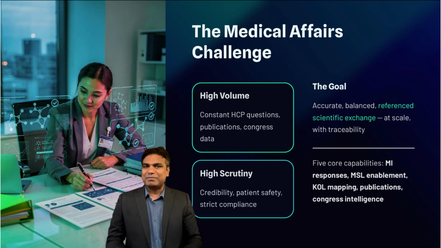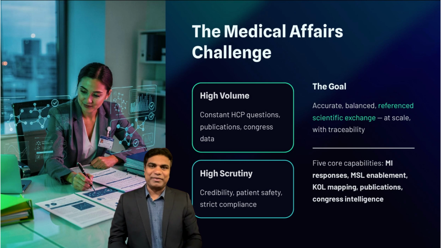Medical information teams handle constant questions from healthcare professionals. Medical science liaisons need fast, accurate preparation for complex discussions. Evidence leaders must keep up with the flood of publications and Congress data. And scientific communications teams are coordinating publication plans that span months or years.